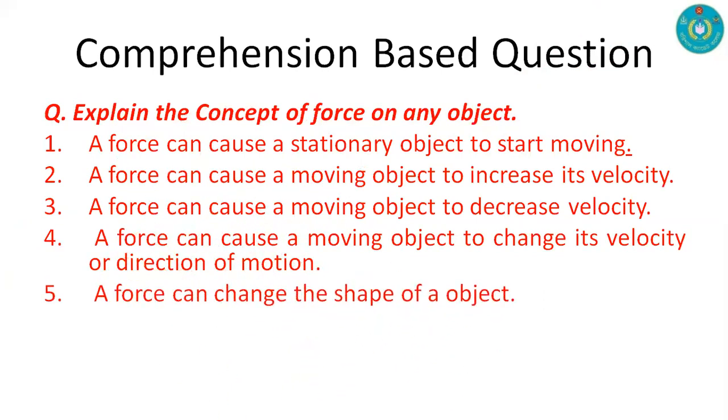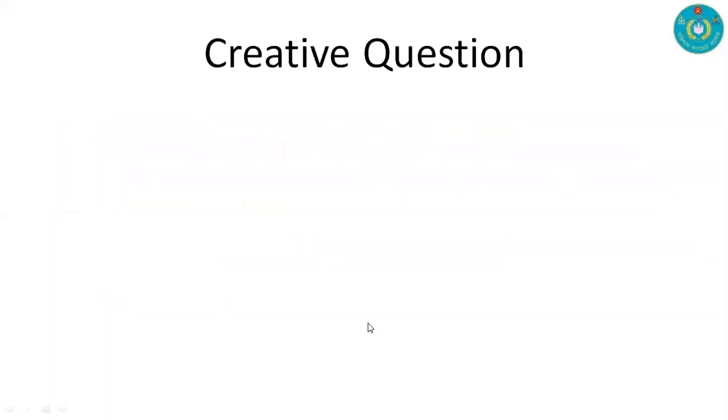And number five, a force can change the shape of an object. These are all the concepts of force.